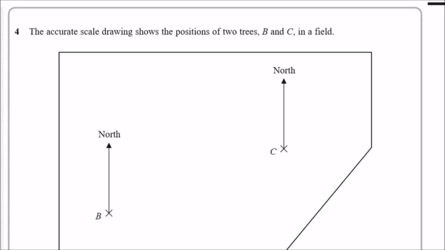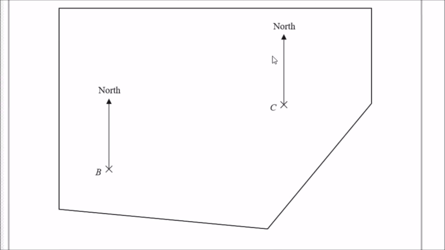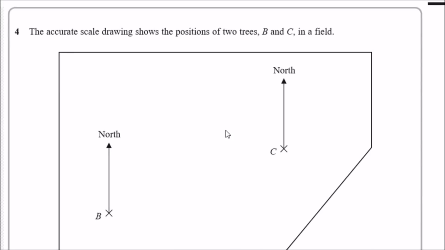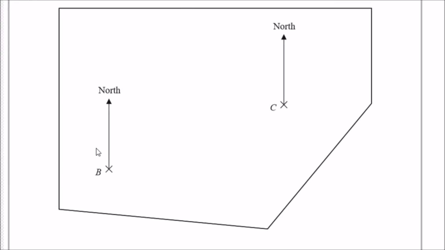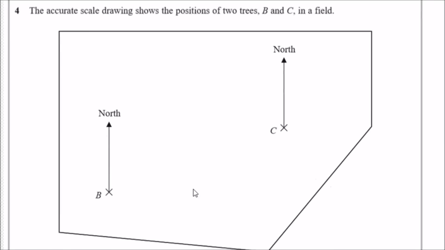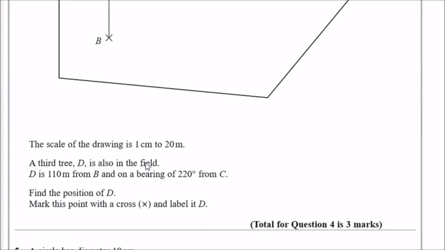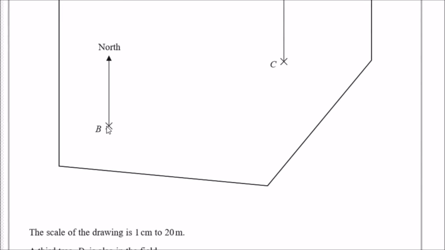Okay guys, here we go, number 4. So now we're given an accurate scale drawing which shows the positions of 2 trees, B and C, in this field. When it uses the word accurate, it's most likely referring to the fact that we need to use a compass, ruler, and protractor to make this perfectly accurate, okay? According to this, the scale of the drawing is 1 centimeter on the map, which is equivalent to 20 meters in real life. So moving 1 centimeter across will be 20 meters in the real world.